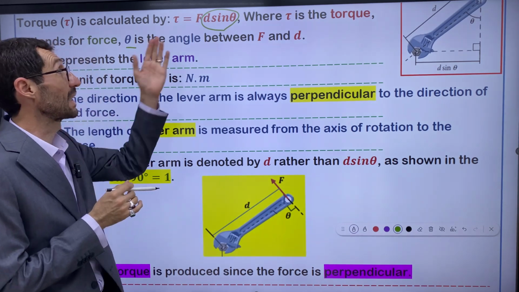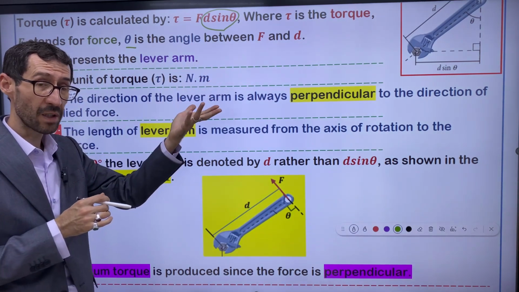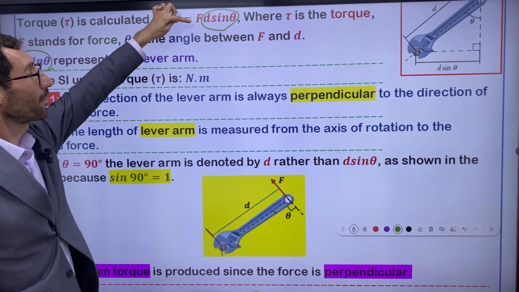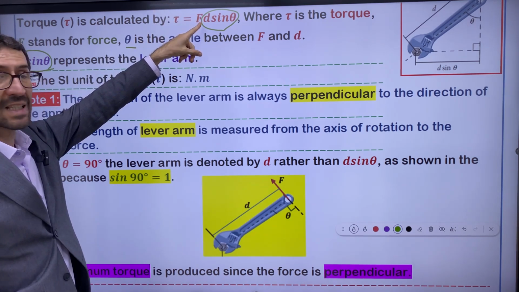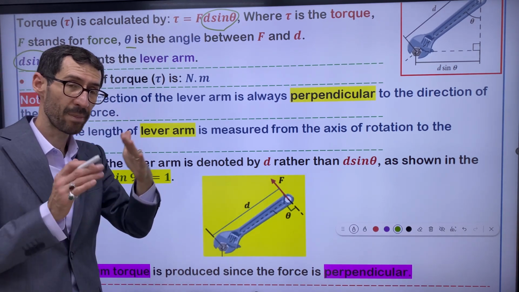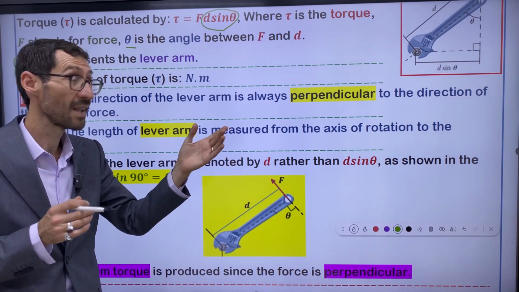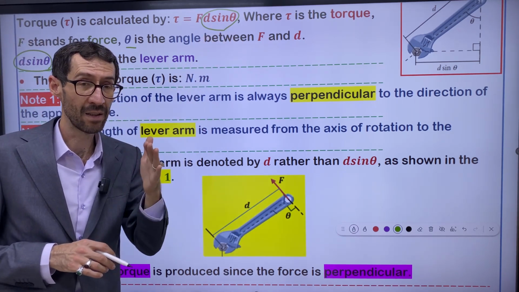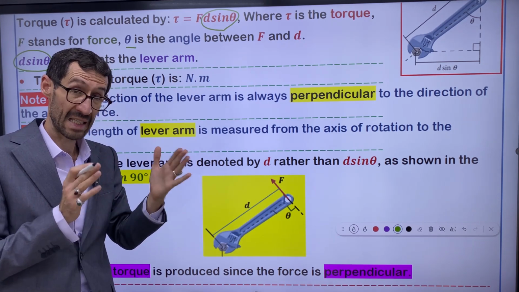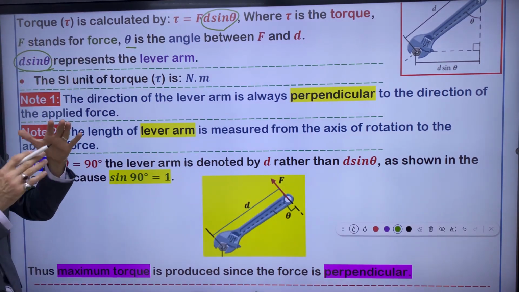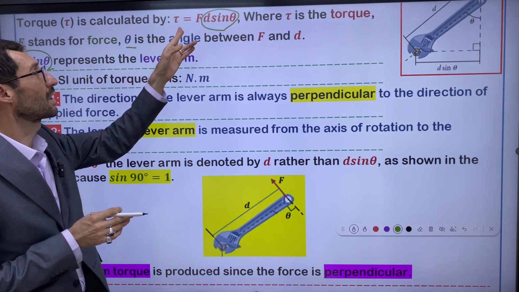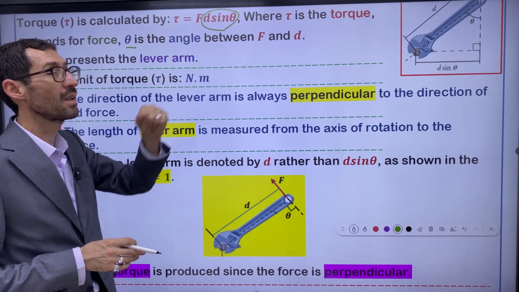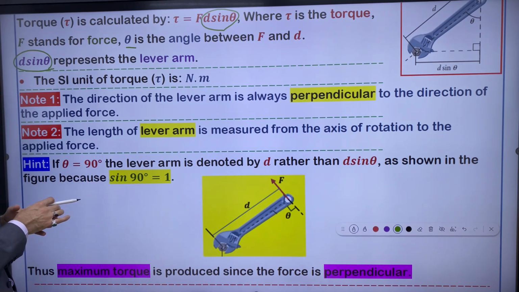Or you can separate the factors and say tau depends on three factors: the force, the distance from the axis of rotation to the force, and the angle between force and distance.